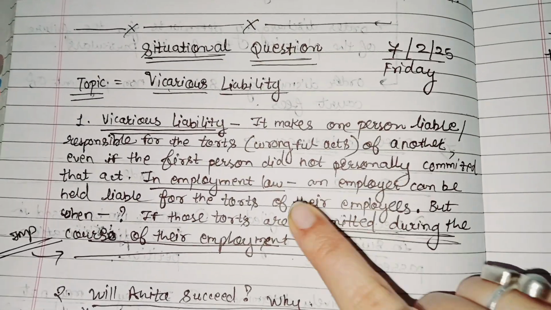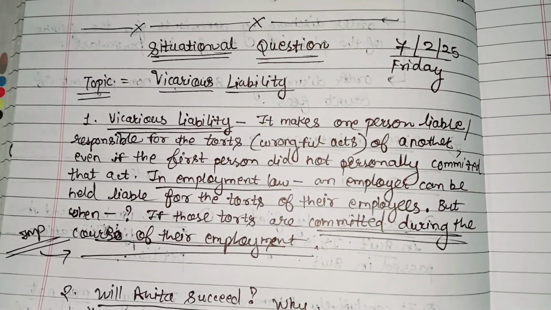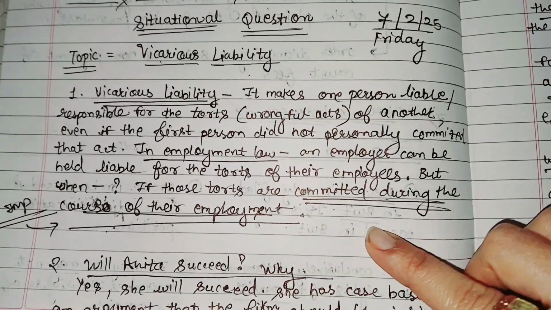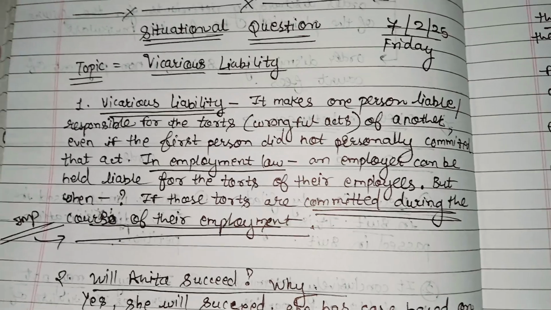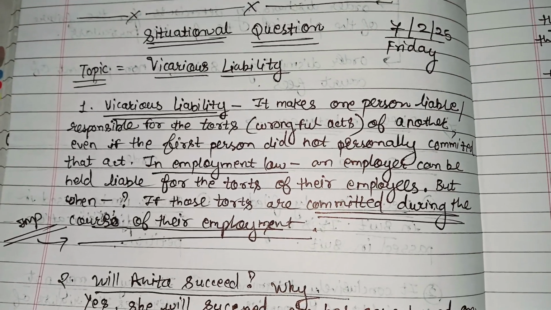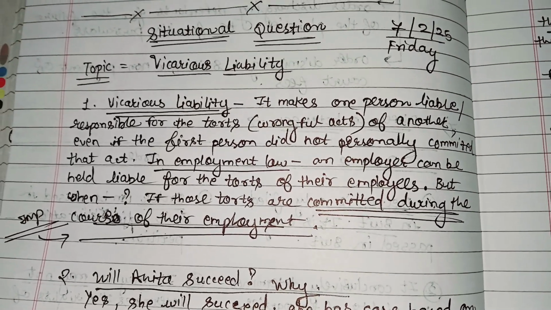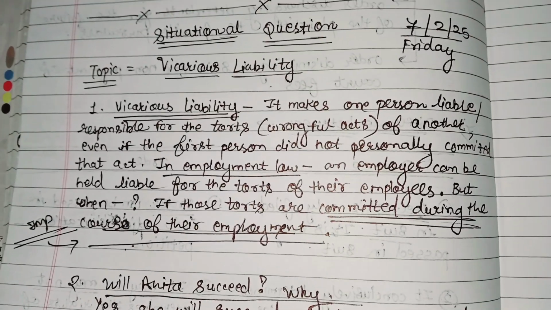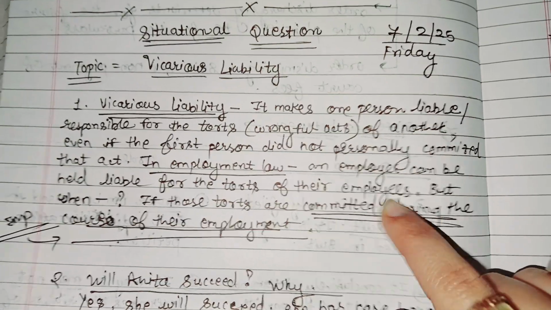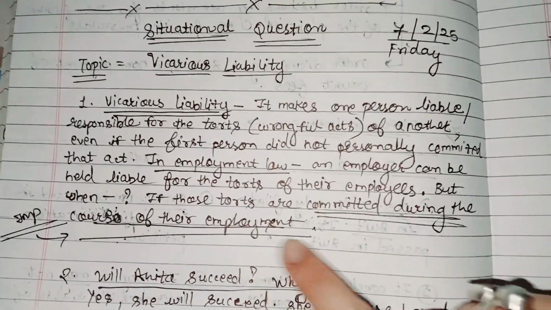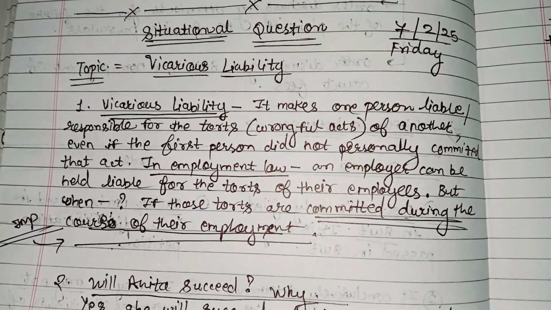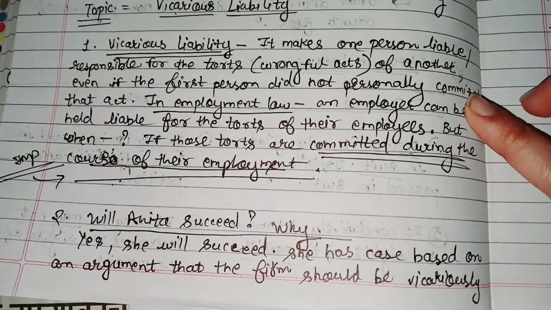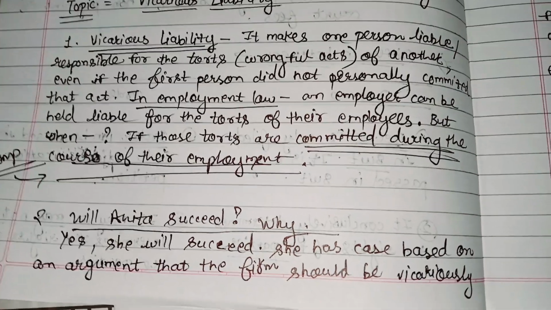An employer can be held liable for the torts of their employees, but when? If those torts are committed during the course of their employment. Liability will only arise when the act is committed during the course of employment. If the acts are done in their personal life, then the employer will not be liable. Only for acts of employees during the course of employment will the employer be liable. This is the principle.